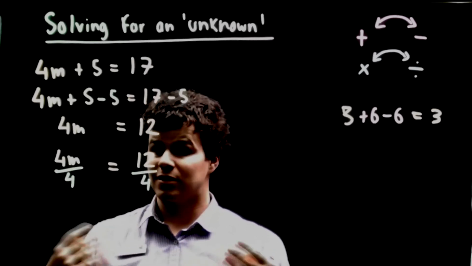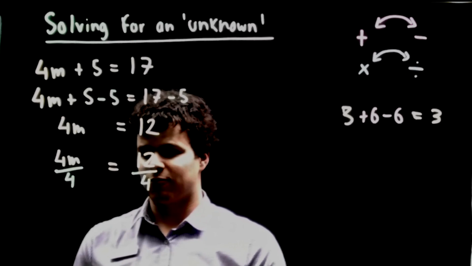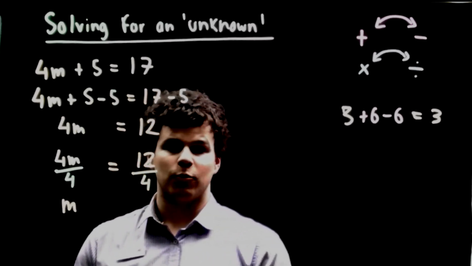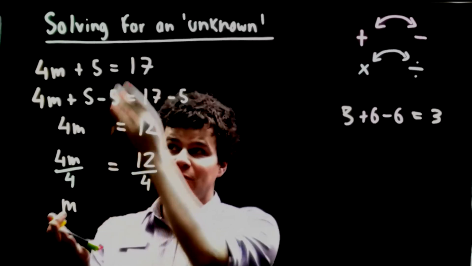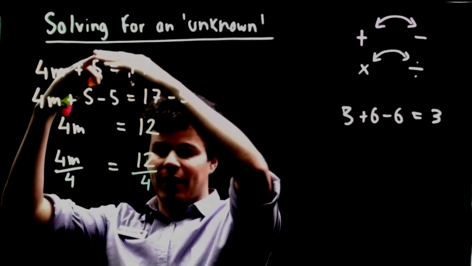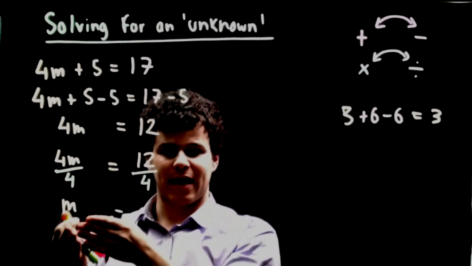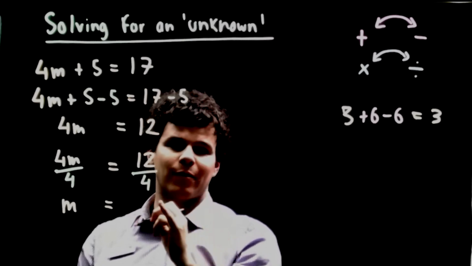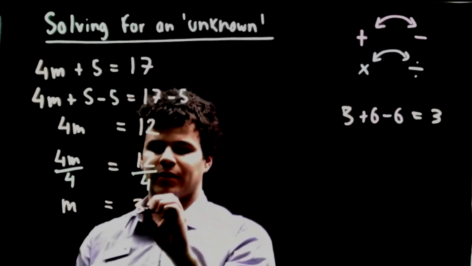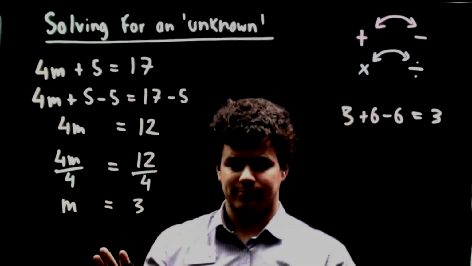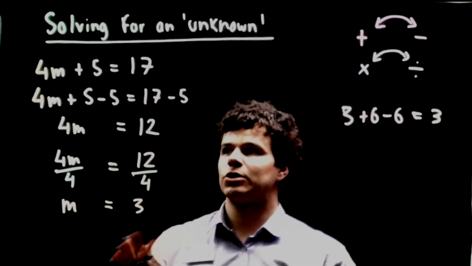1 times m is just m. So we're only left with m, which is actually what we wanted. That was the goal we set. We said we want to get rid of all this wrapping paper and end up with just our present, which is the m. On the other side, we've got 12 divided by 4, that equals 3. m equals 3 is our solution.